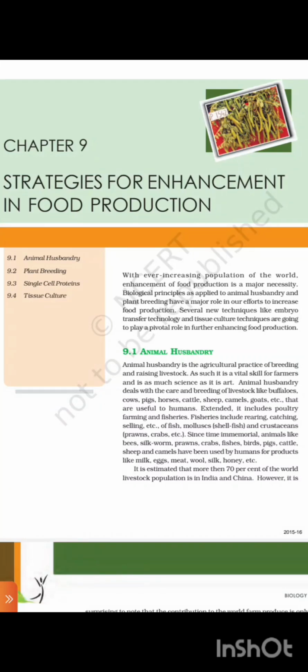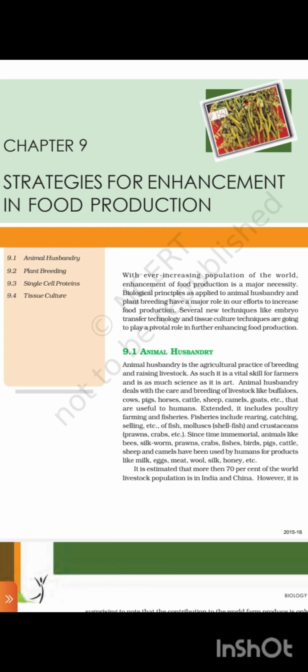Class 11, Chapter 9: Strategies for Enhancement in Food Production. With an ever-increasing population in the world, enhancement of food production is a major necessity. Biological principles as applied to animal husbandry and plant breeding have a major role in our effort to increase food production. Several new techniques like embryo transfer technology and tissue culture techniques are going to play a vital role in further enhancing food production.